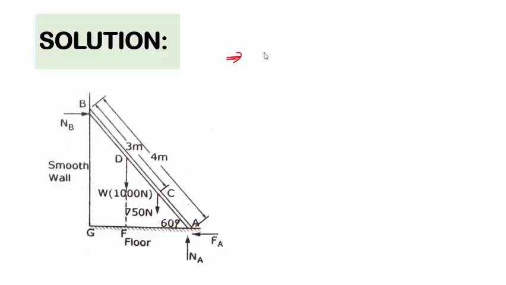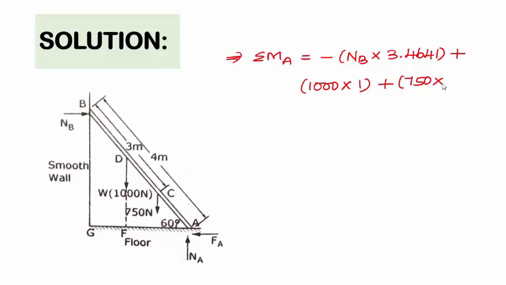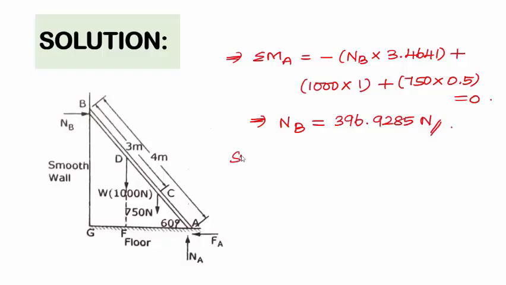So summation of M about point A is equal to minus NB into the distance BG, 3.4641 meter, plus 1000 into the distance AF, 1 meter, plus 750 into the distance AE, 0.5 meter, is equal to 0, from which we can get the value of NB as 396.9285 Newton.